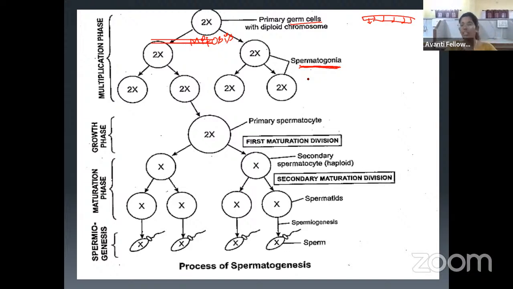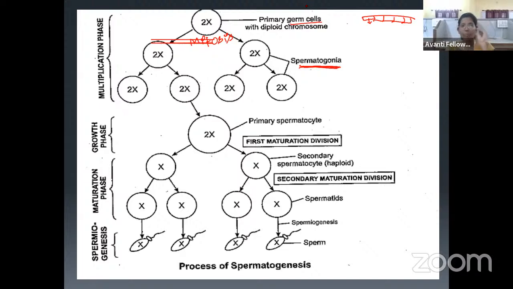We all know that sperm count is very important for successful fertilization, because the sperms have to move and cross all the obstacles. For that, one strategy is to increase the number of sperm. So to increase the number of sperm, firstly, the germ cell undergoes mitotic cell division, or mitosis, both are the same. And it gives the result called spermatogonia.